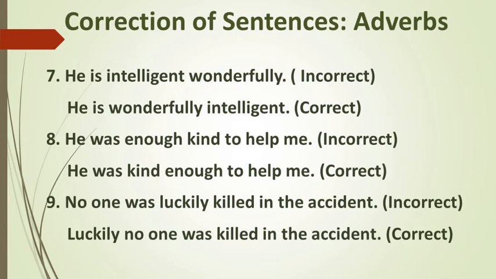Here intelligent is an adjective, so in such cases adverbs must be used before the adjectives. So "he is wonderfully intelligent" is the correct one.